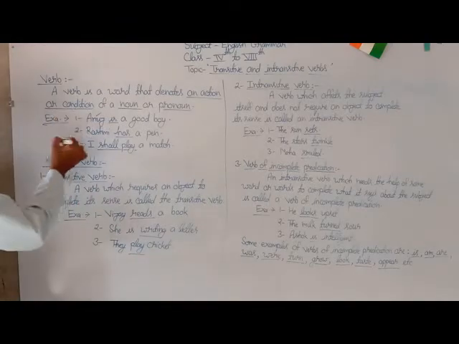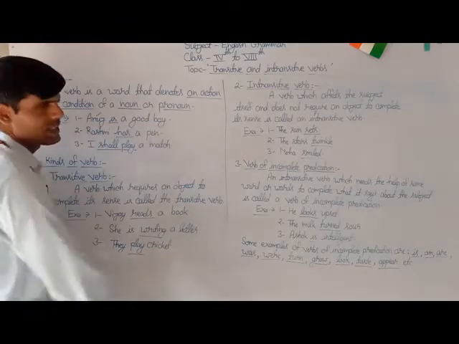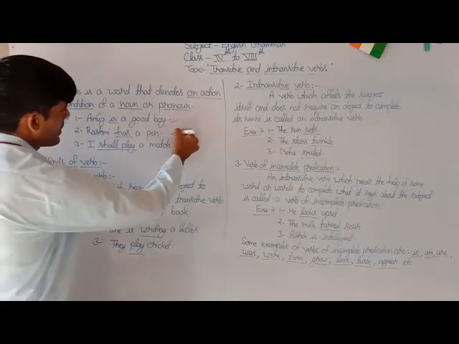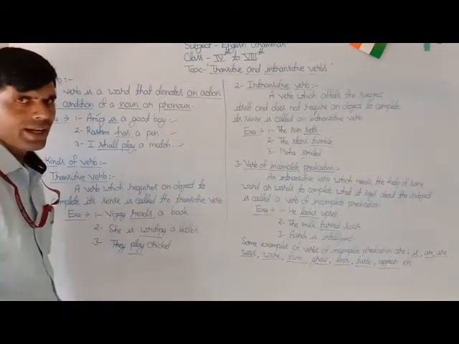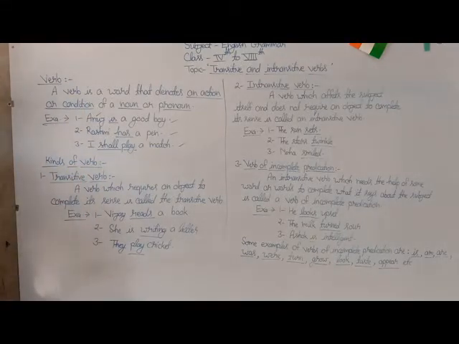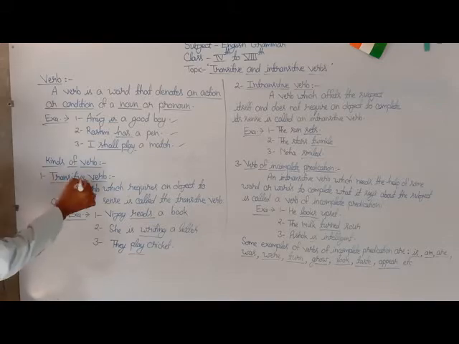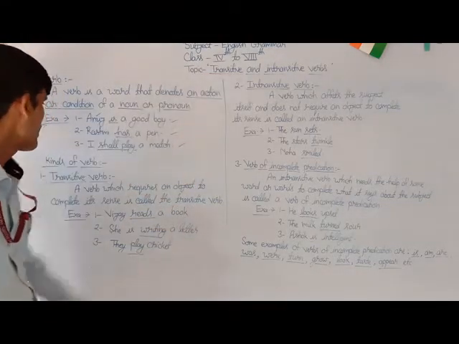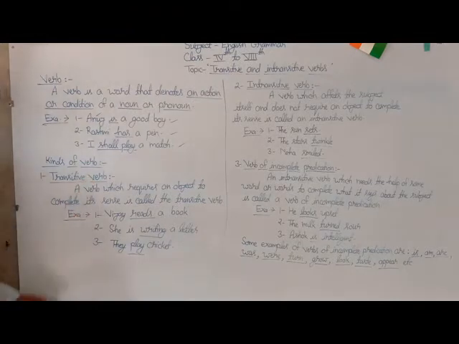To know more about this expression, you have to see some more examples, the first, second, and third. And now I am going to tell you the kinds of verbs. Your original topic: transitive verb. Kinds of verb. The first one is transitive verb.